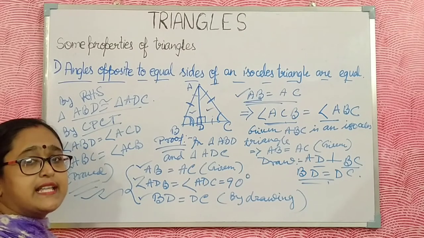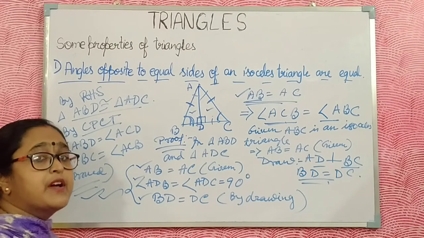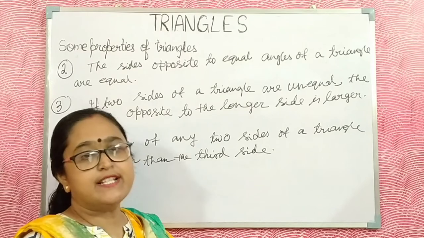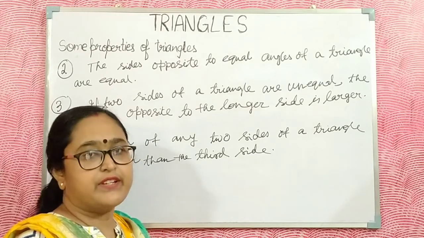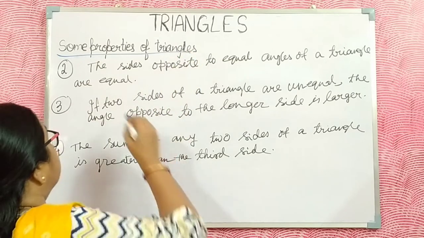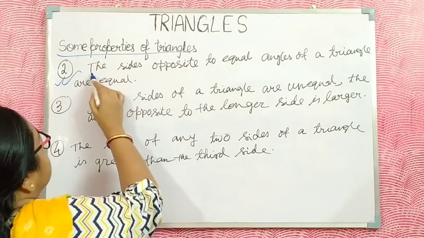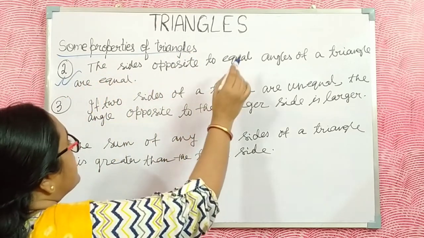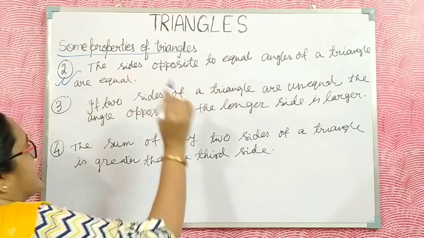Now I discuss another three properties of the triangle. The second property is that sides opposite to equal angles of a triangle are equal.